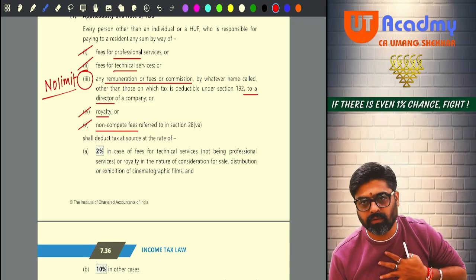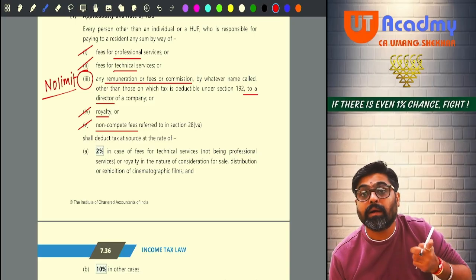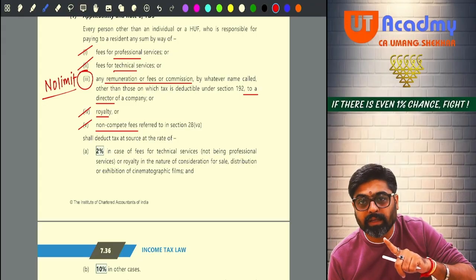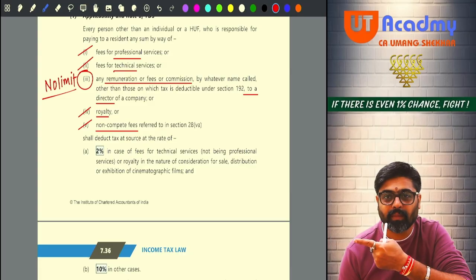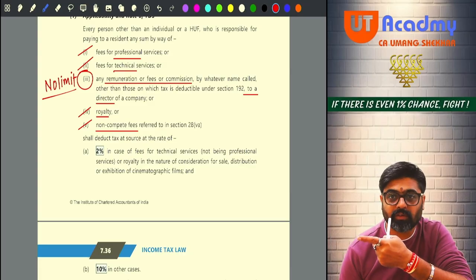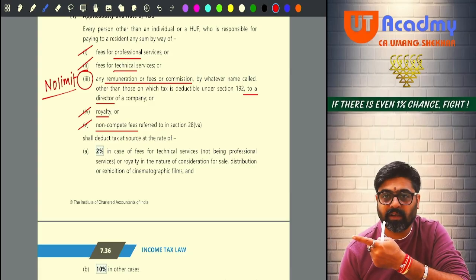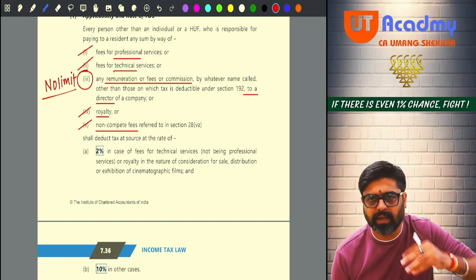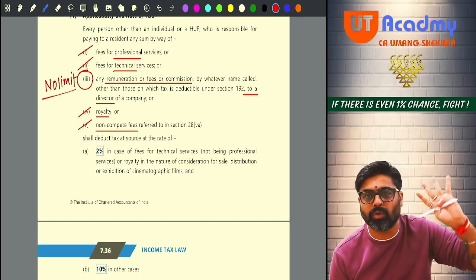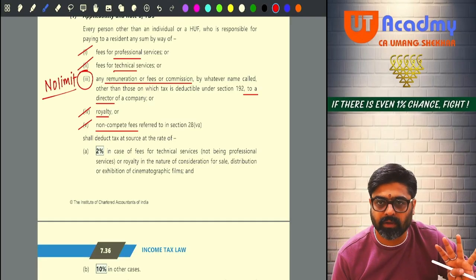So if I am a person, remember, other than individual or HUF, whose last year's turnover was not more than 1 crore, whose last year professional receipt was not more than 50 lakhs. Other than this, any payer can be there. Any payer making these payments to any resident person.